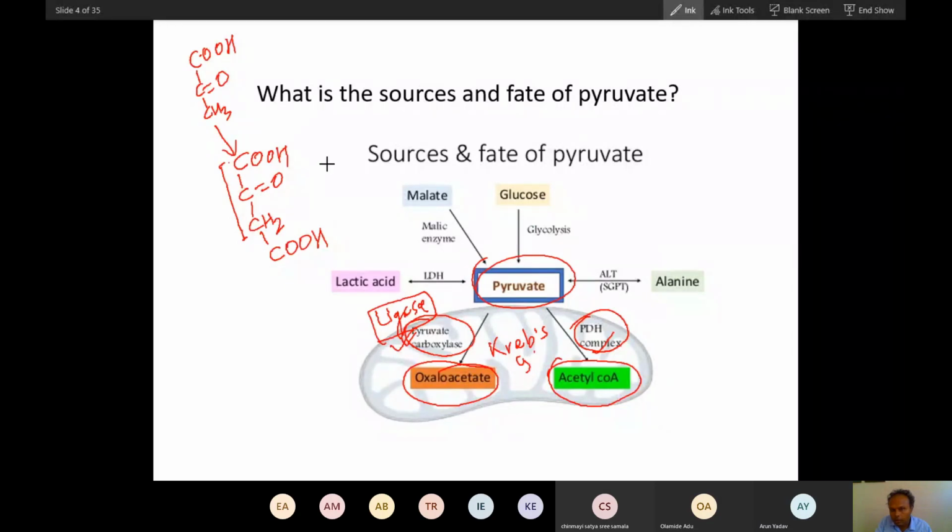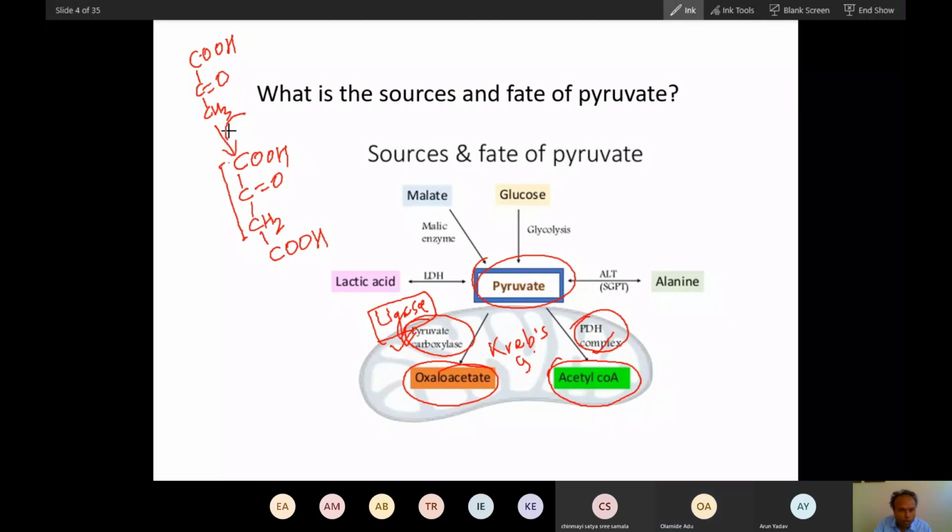Yes, up to 3 carbons. Between oxaloacetate and pyruvate, can you see a structural resemblance? C double bond O, COOH, and this CH2, here CH3, only that difference. So they are very similar.